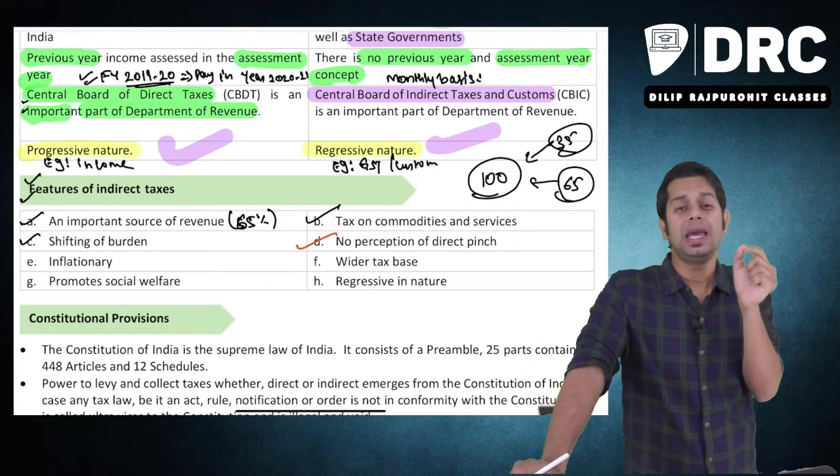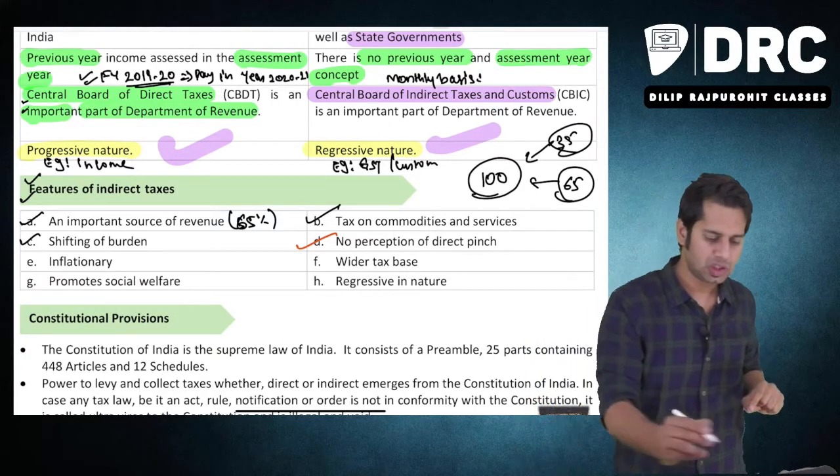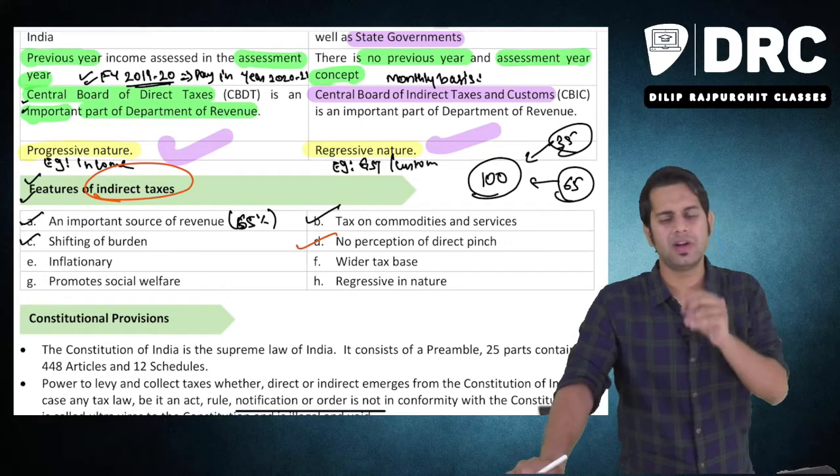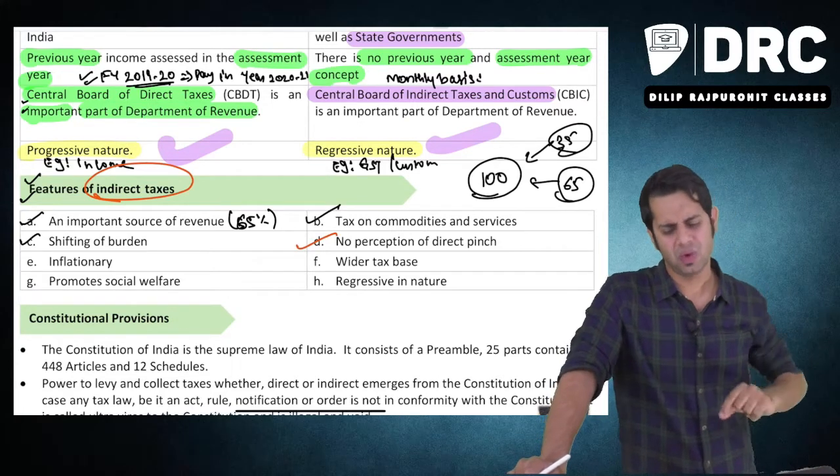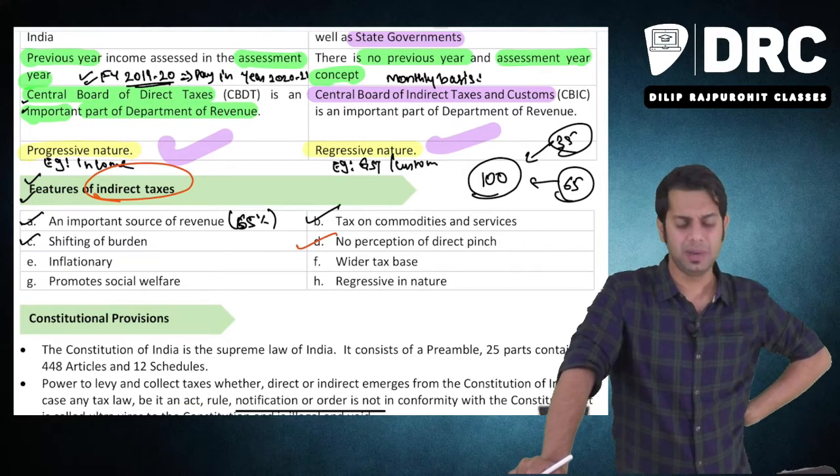Then, the features of indirect taxes. In case of indirect taxes, there is no perception of direct pinch. Sir, what do you mean by this no perception of direct pinch?